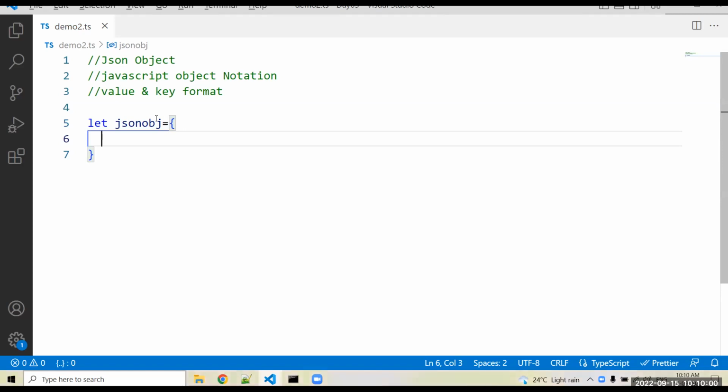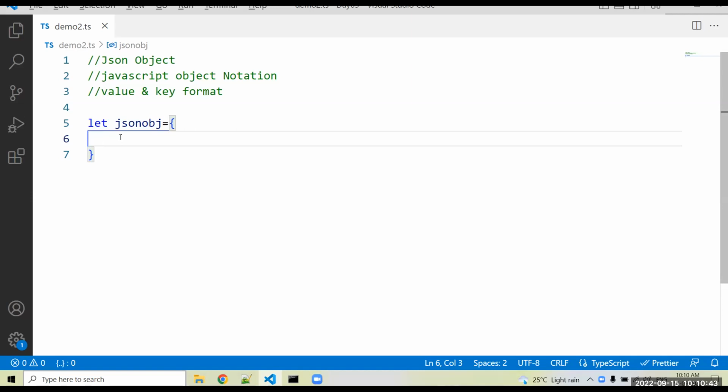Your key can be in double quote format or without double quotes. It's not any condition that the key must be in double quote or single quote format. There is no condition to mention the key in single quote or double quote. If you want to use them, you can; if you don't want to, just give the key name. It's not necessary to mention the quote type.